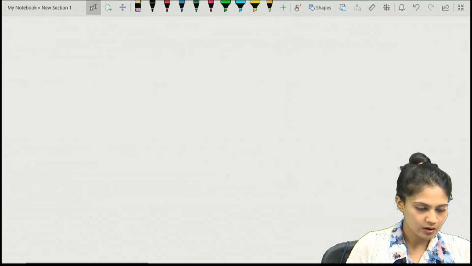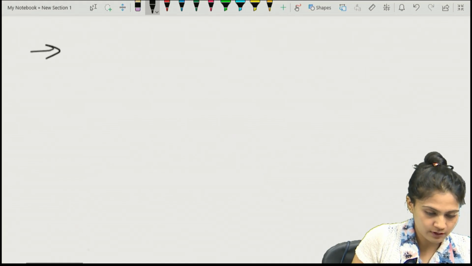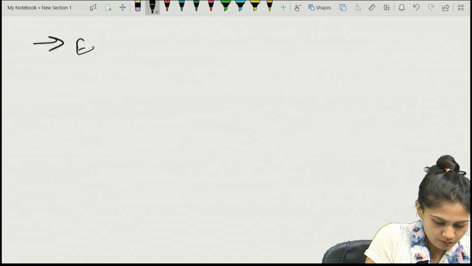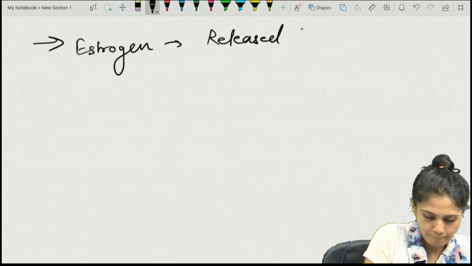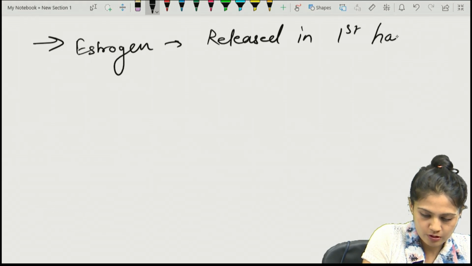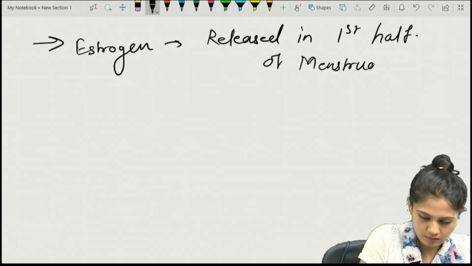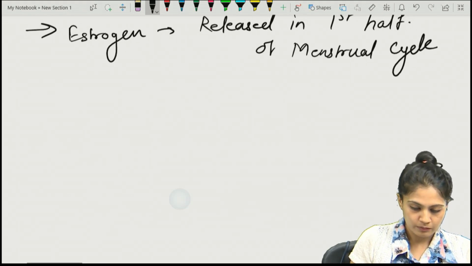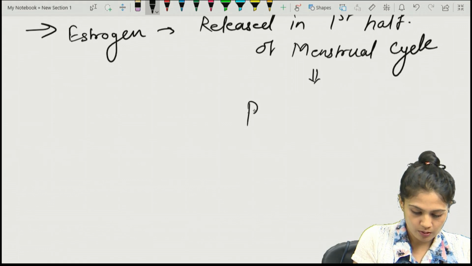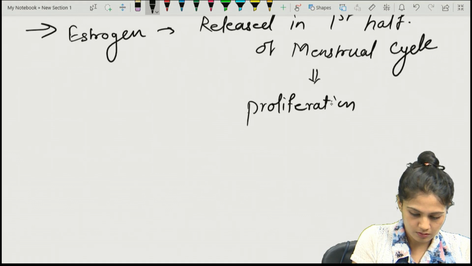So physiology related questions are: the estrogen is released in the first half of the menstrual cycle, which is causing the proliferation of the endometrium.